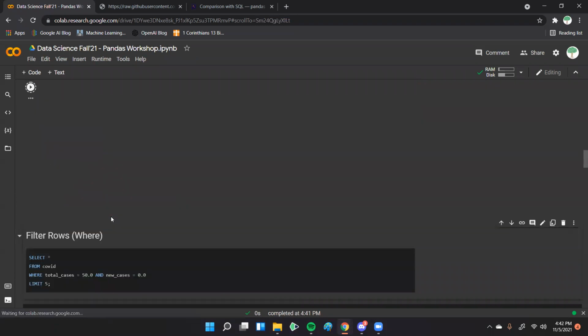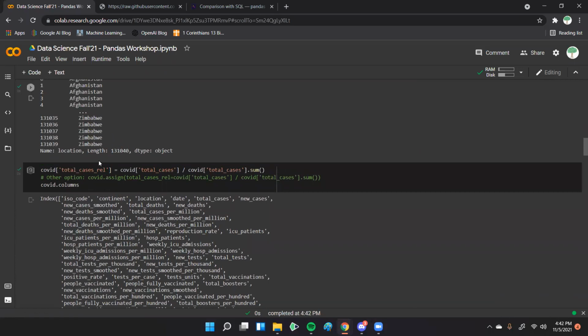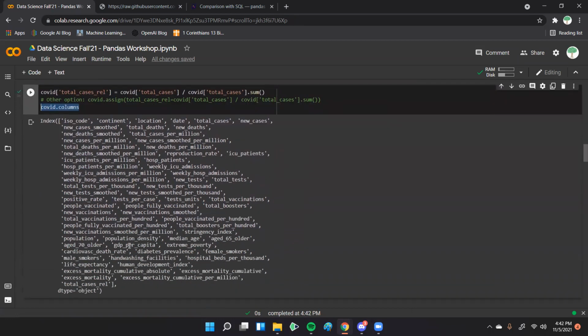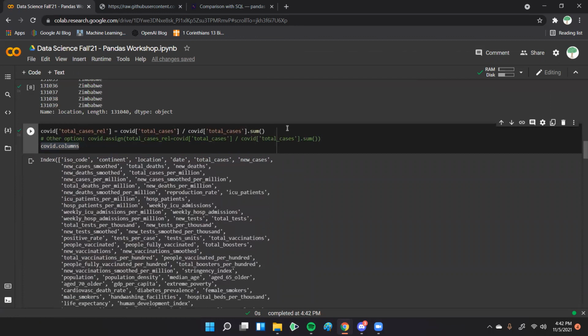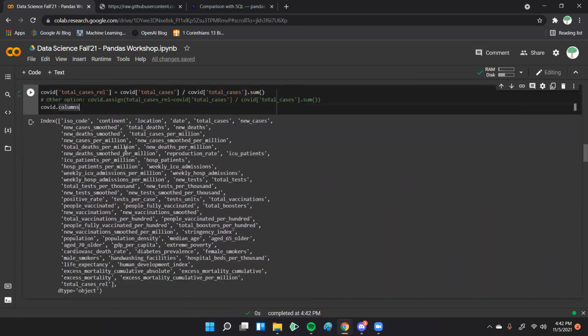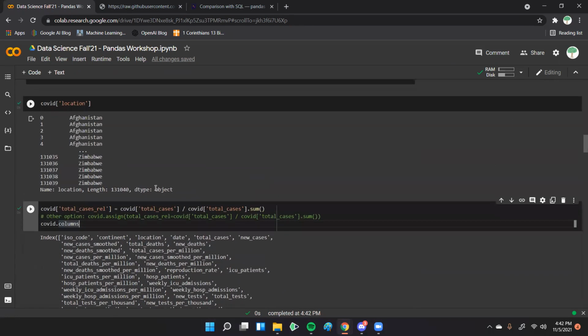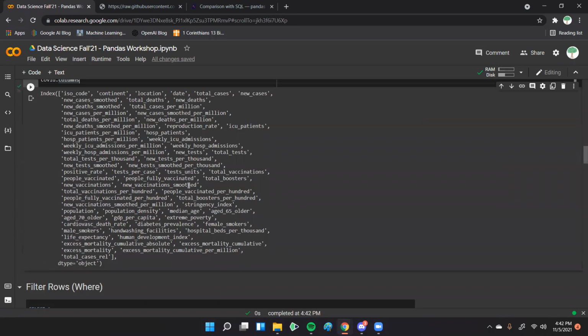And then when we run this, we can see we did not originally have total cases relative, but when we type COVID.columns, we can see it's right here, total cases relative. And so all that's doing is taking the total number of cases, the sum of that, and dividing the total cases. In the realistic use of this data, you probably wouldn't be doing this, but it is just a way to show what we can do with Pandas.